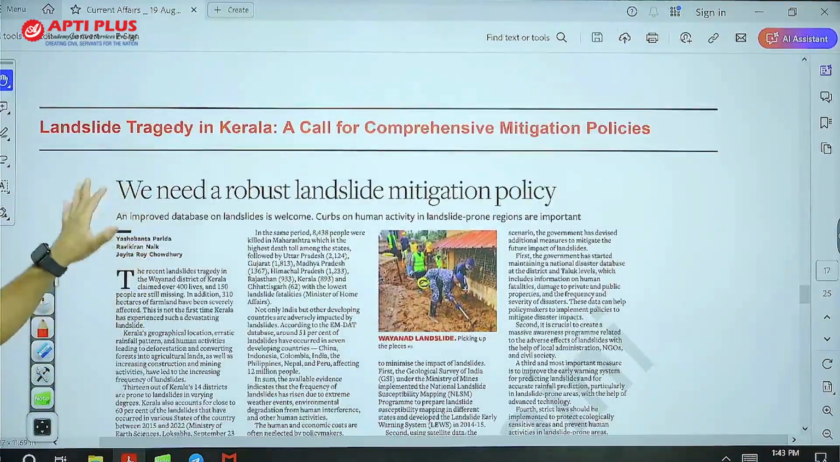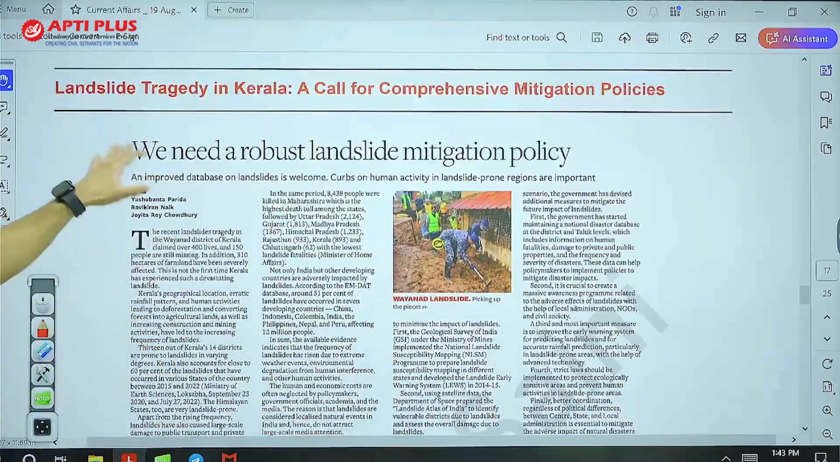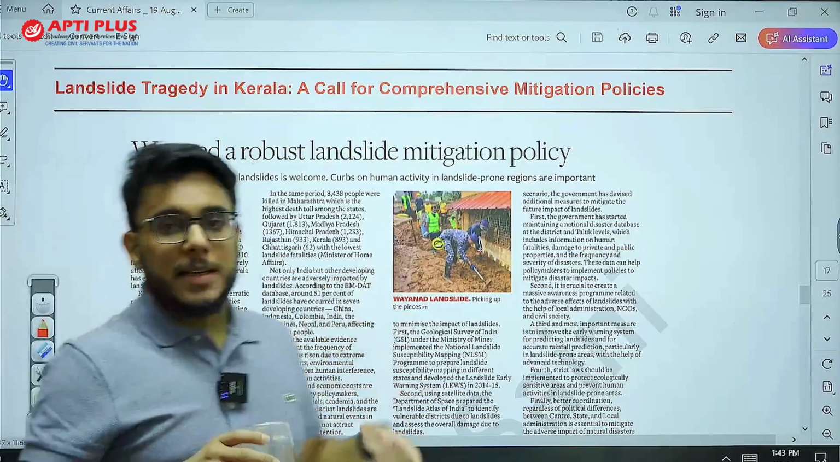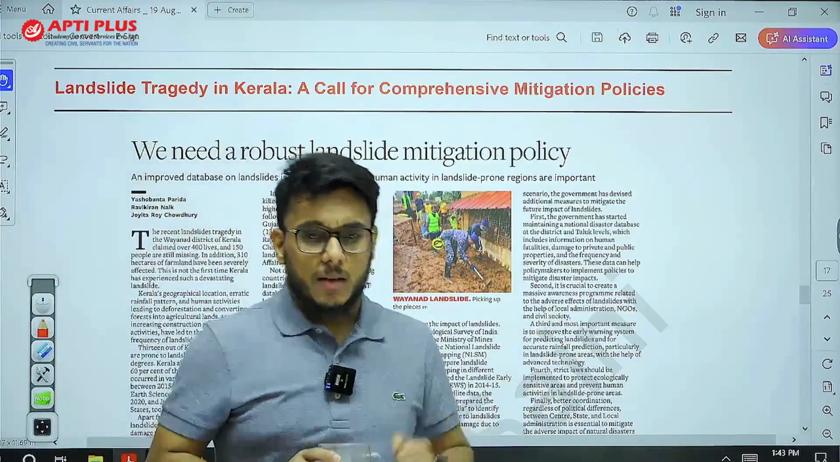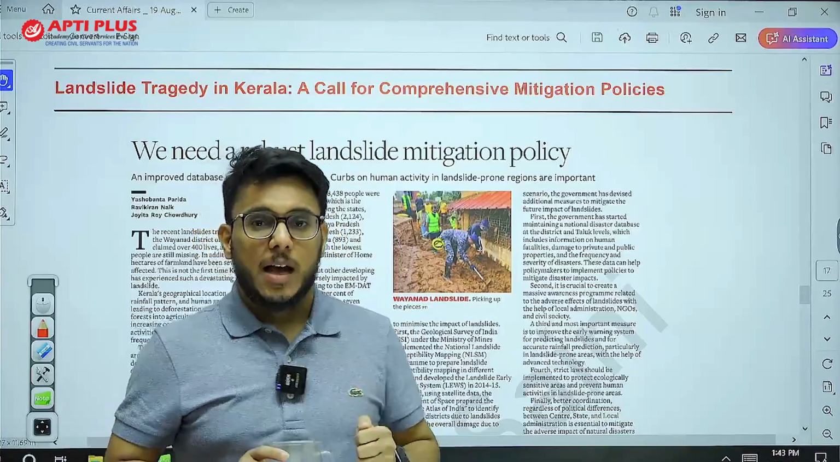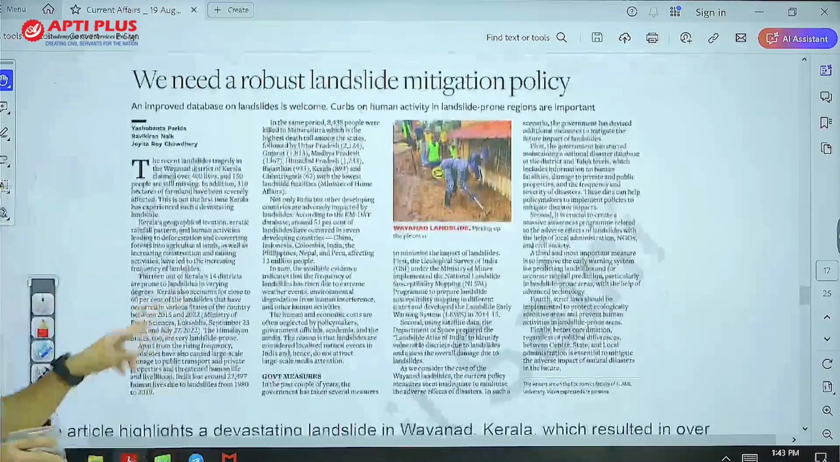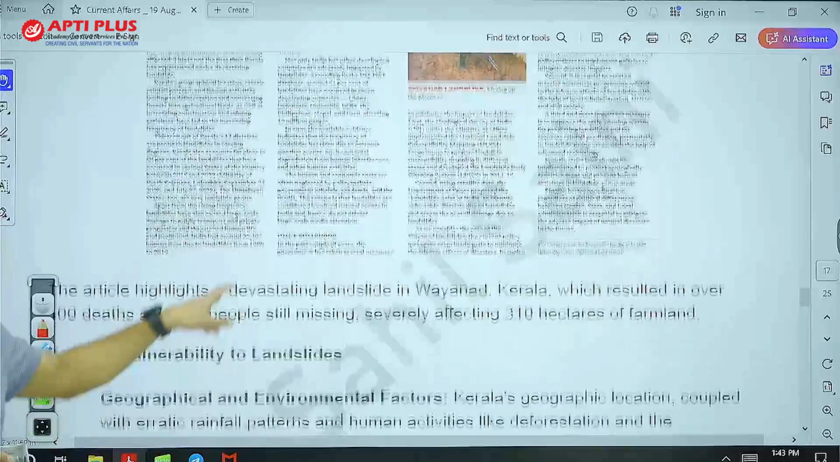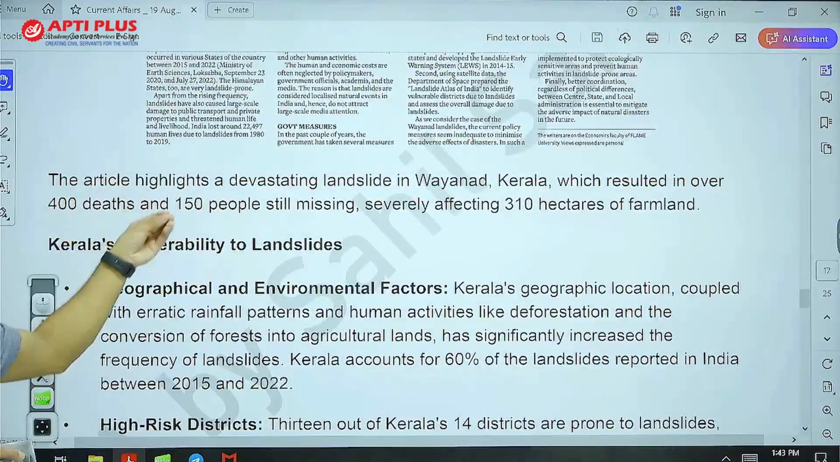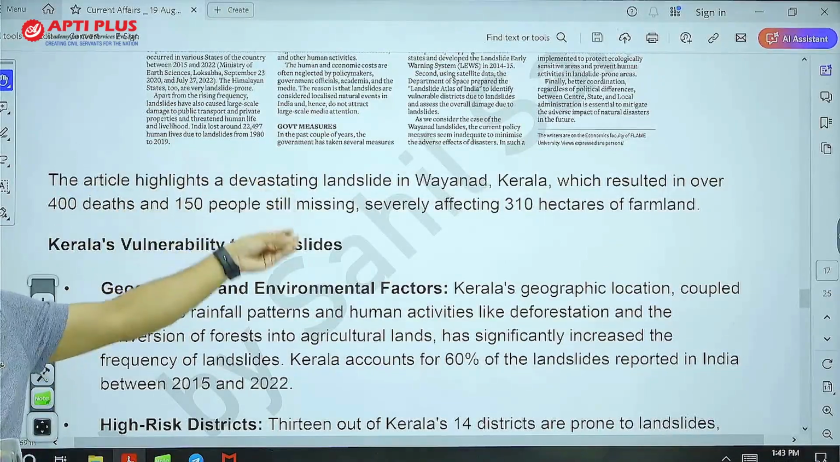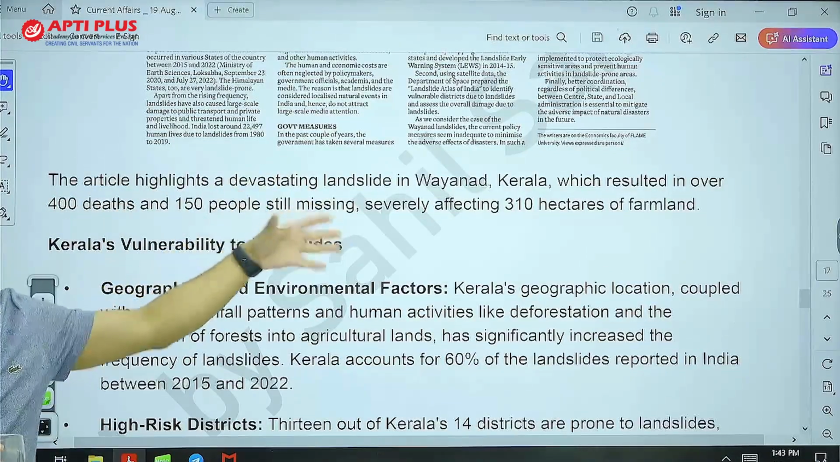Now, moving on to the next article. Landslide tragedy in Kerala, a call for comprehensive mitigation policies. Recently, there was a landslide in Wayanad, a tragic event, and we saw that so many people have died. Around 400 lives have been lost, 150 people are missing, and 310 hectares of farmland were impacted.